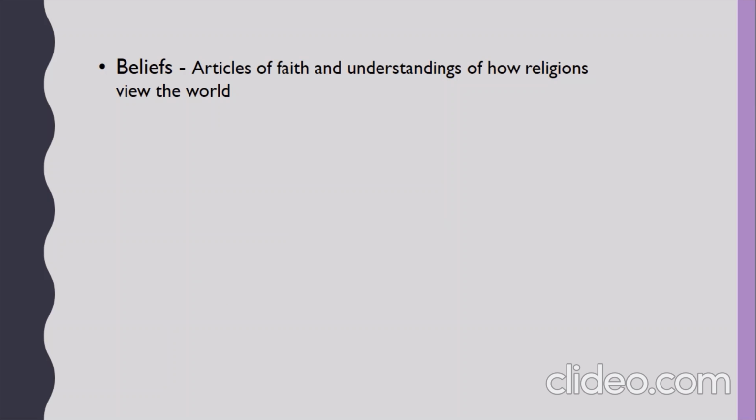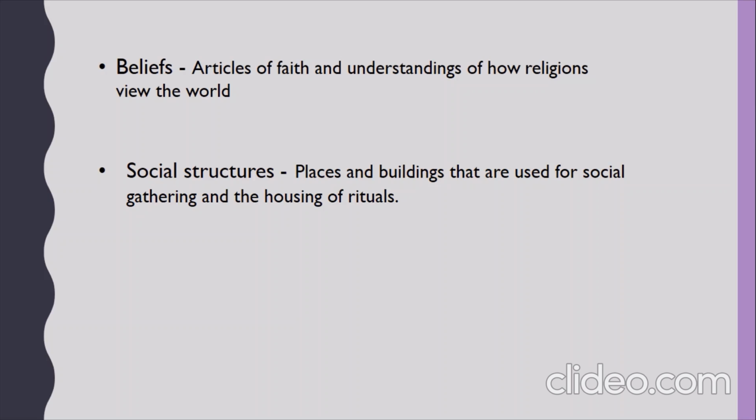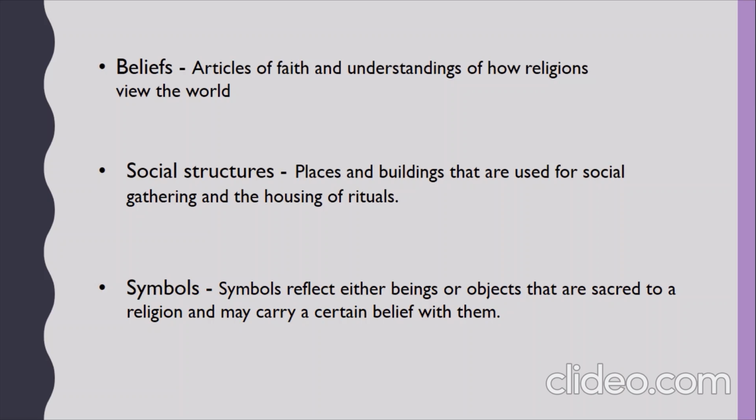In regards to the meanings of these aspects of religion, the beliefs of a religion display their articles of faith and understandings of how they view the world. The social structures are places and buildings that are used for social gathering and the housing of rituals, and the symbols reflect either beings or objects that are sacred to religion and may carry a certain belief with them.